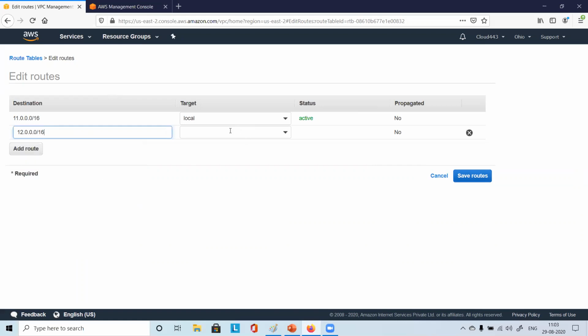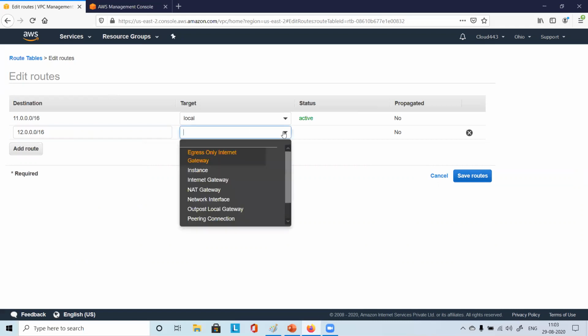Chosen? What do you want in target? One of you please check and confirm. The best choice: peering connection. Very good. So we'll choose peering connection.